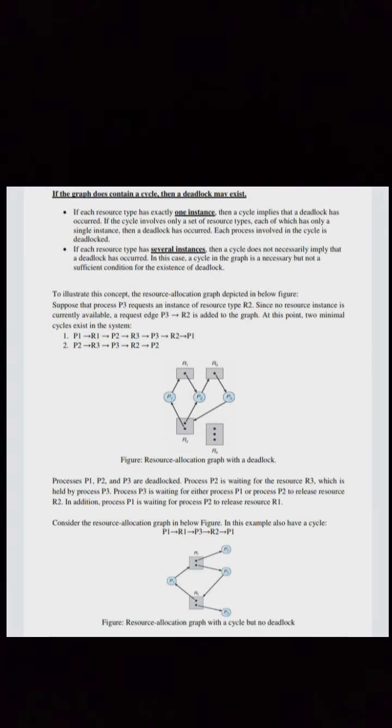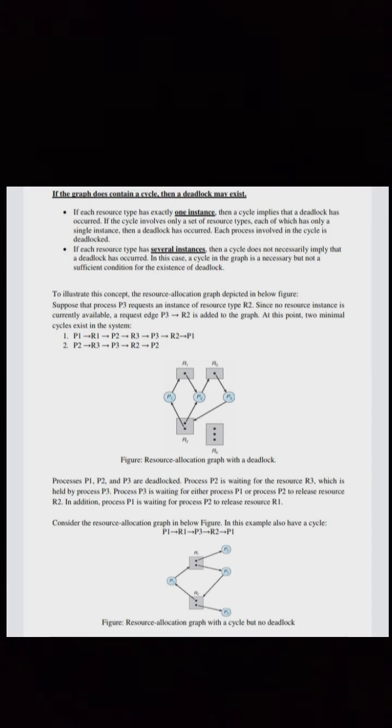If the graph does contain a cycle, then a deadlock may exist. If each resource type has exactly one instance, then a cycle implies that a deadlock has occurred. If the cycle involves only a set of resource types, each of which has only a single instance, then a deadlock has occurred. Each process involved in the cycle is deadlocked.